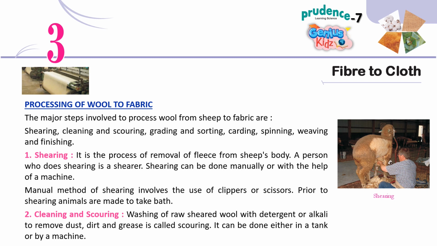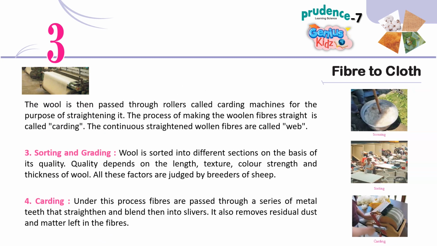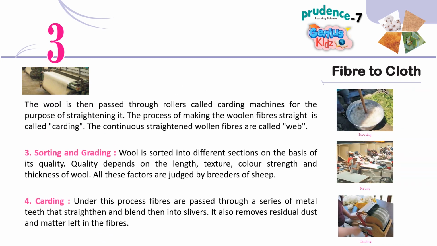2. Cleaning and scouring. Washing of raw sheared wool with detergent or alkali to remove dust, dirt and grease is called scouring. It can be done either in a tank or by a machine. The wool is then passed through rollers called carding machines for the purpose of straightening it. The process of making the woolen fibers straight is called carding. The continuous straightened woolen fibers are called web.